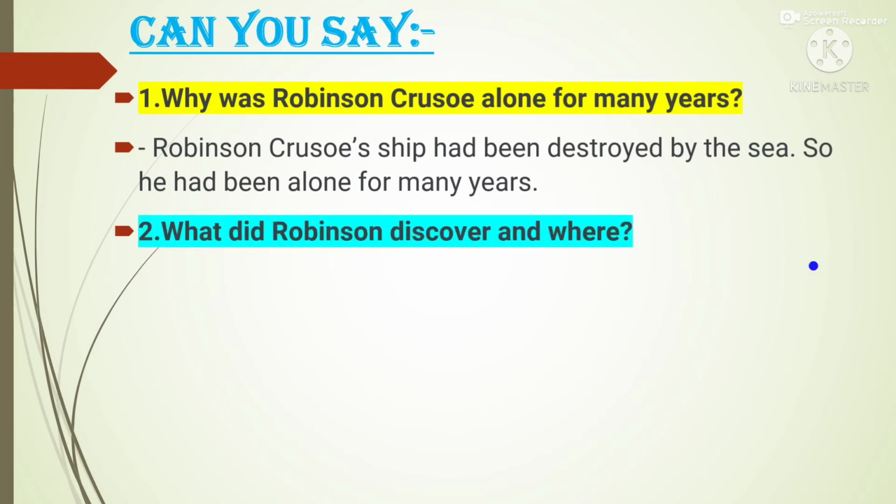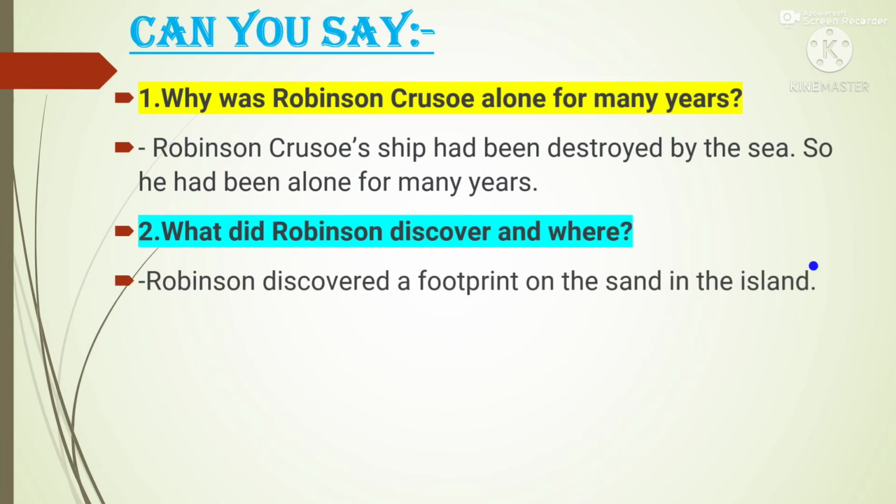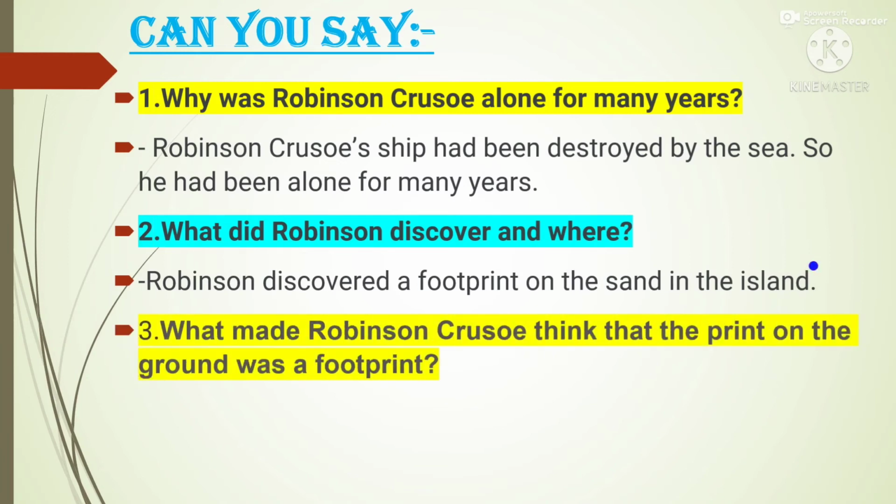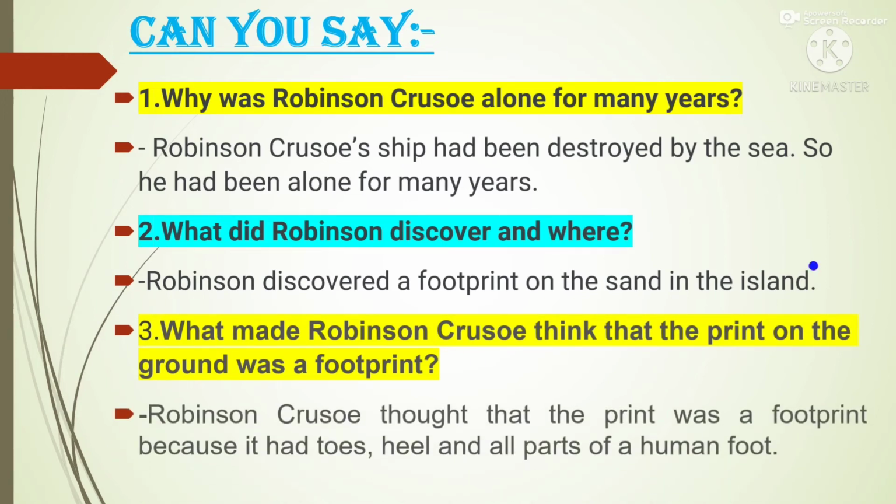Question number two. What did Robinson discover and where? Answer: Robinson discovered a footprint on the sand in the island. Question number three. What made Robinson Crusoe think that the print on the ground was a footprint? Answer: Robinson Crusoe thought that the print was a footprint because it had toes, heel, and all parts of a human foot.